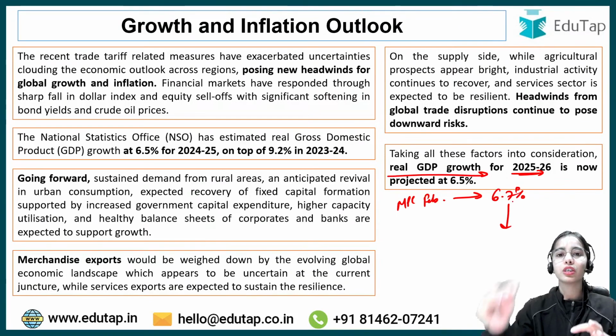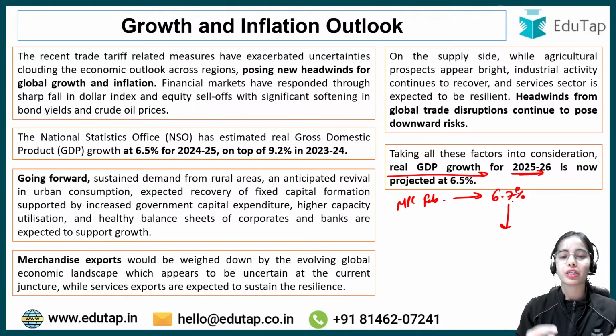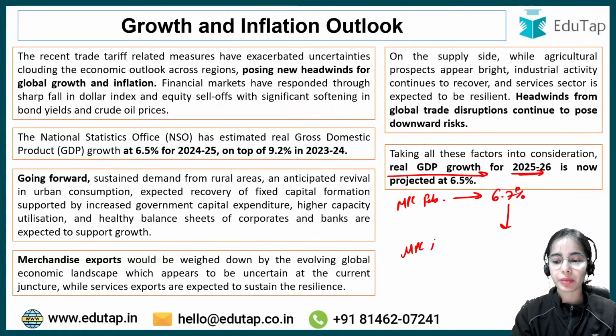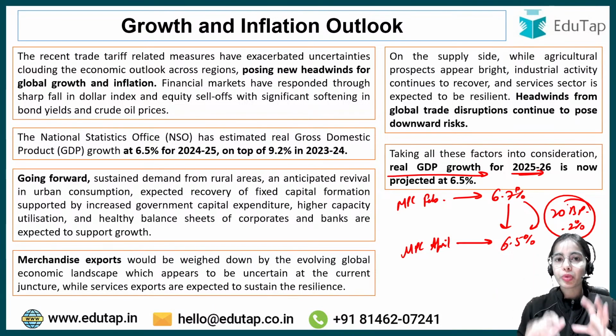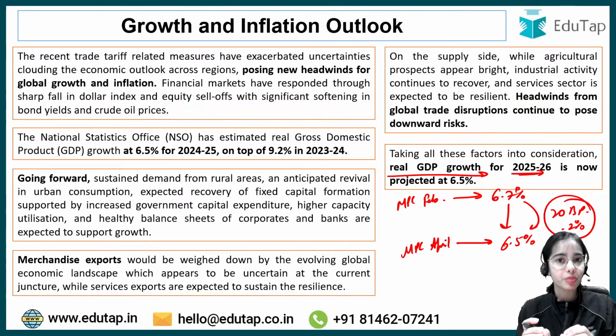But because of the US tariff imposition and the situation at the global level, the MPC in the April meeting said that we are expecting the real GDP to grow at 6.5%. That is 20 basis points or 0.2% lower than the previous estimation.